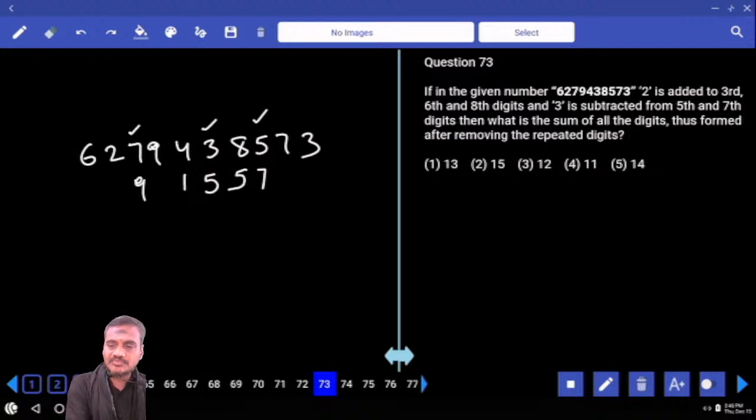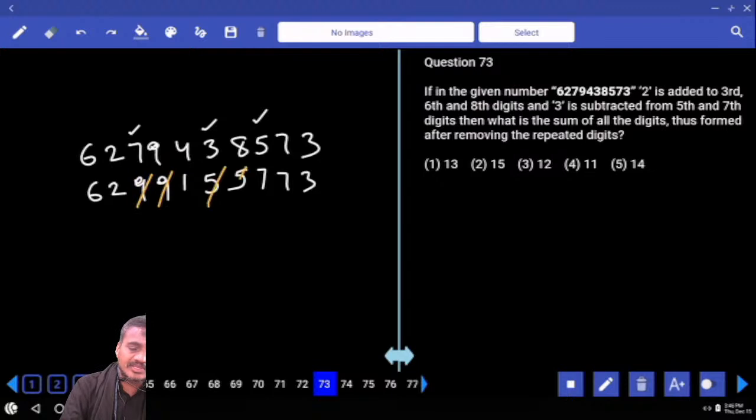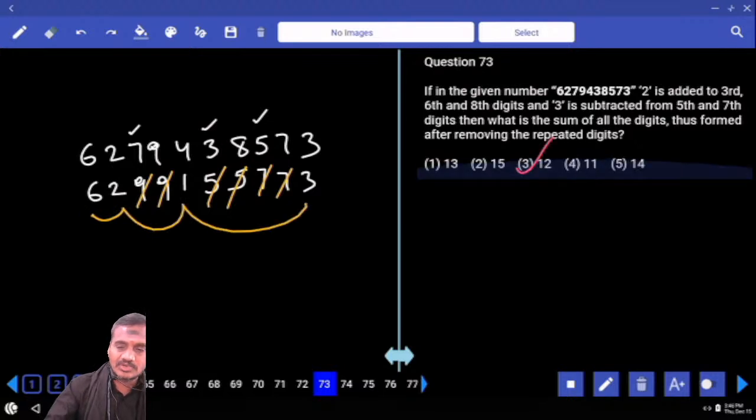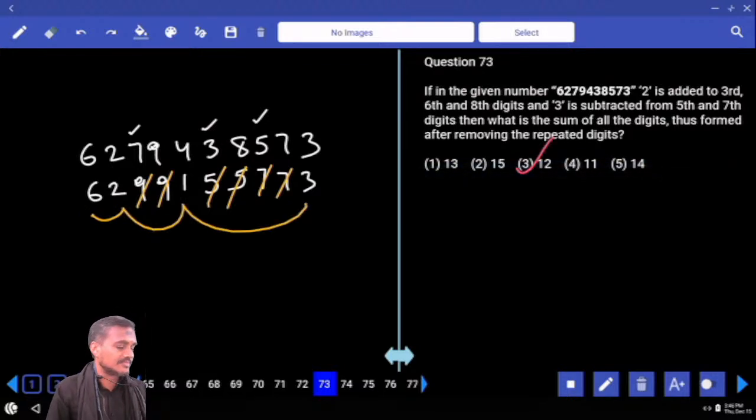Then what is the sum of all the digits formed after removing the repeating digits? Now what are the repeated ones here? 6, 2, and the remaining digits will be as they are: 9, 7 and 3. Then tell me what are the digits that are repeated? 9 repeated, 5 repeated, 7 repeated, and the remaining 6 plus 2, 8 plus 1, 9 plus 3, is 12. That is choice 3, question number 73.